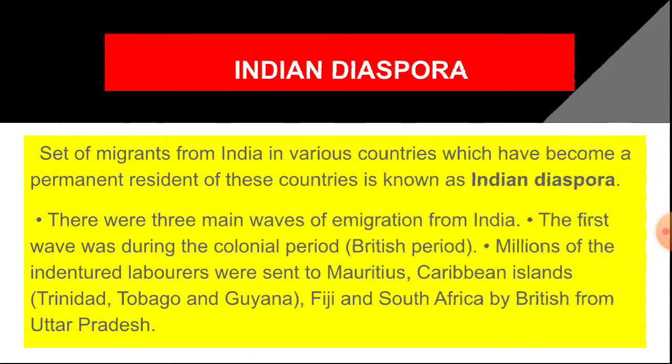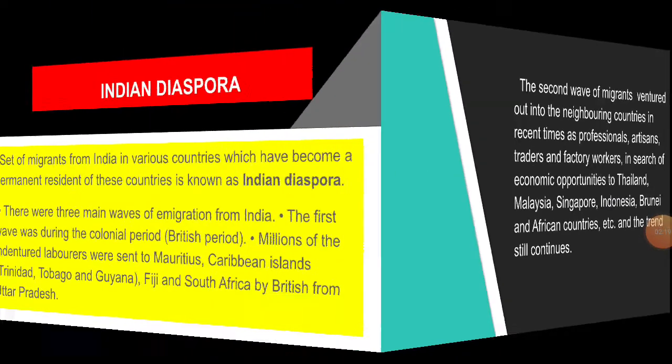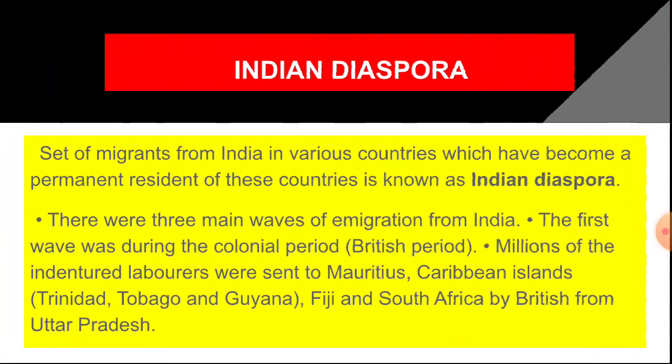The first wave was during the colonial period. Millions of indentured laborers were sent to Mauritius, the Caribbean islands and other countries when our country was ruled by the British. So there were three main waves of emigrants from India. The first wave was during the colonial period, when millions of people moved from India to other countries.